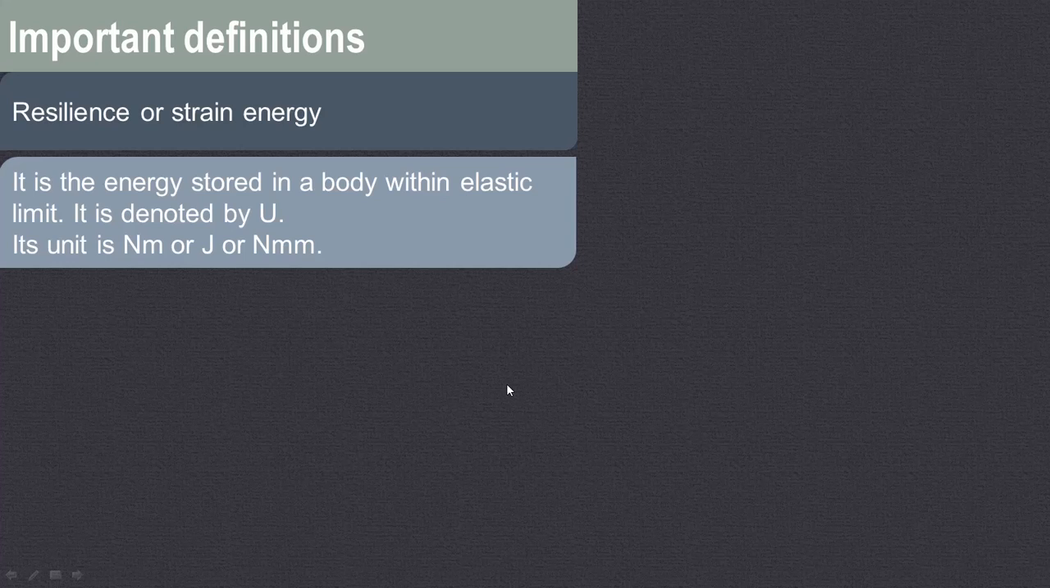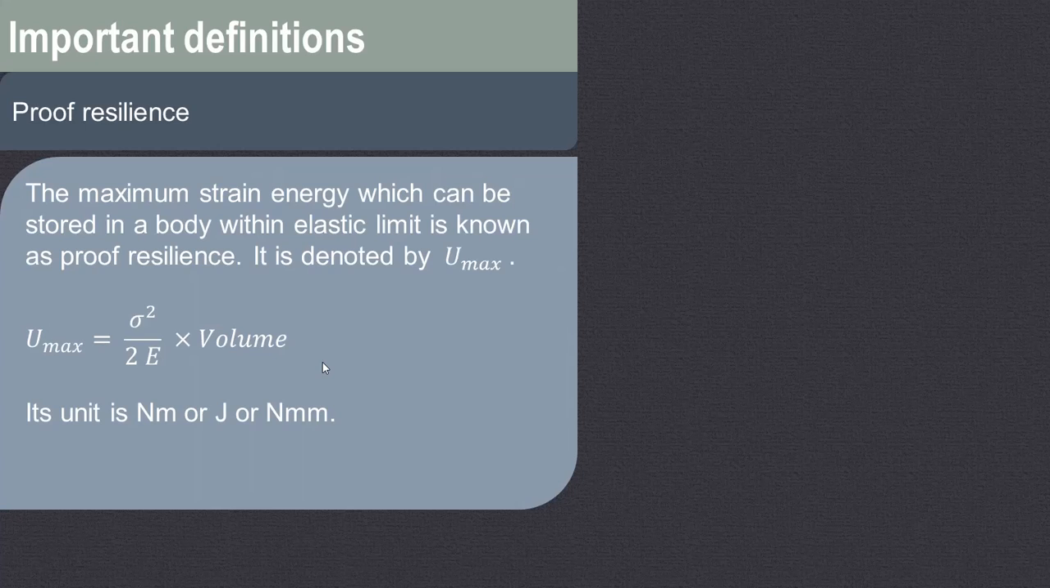Now resilience or strain energy is the energy stored in a body within elastic limit, and it is denoted by U. When the force is applied within the elastic limit, there will be deformation, and whatever energy is stored due to that deformation within elastic limit is known as strain energy or resilience. The unit is Newton meter or joule or Newton mm. Proof resilience is the maximum strain energy which can be stored in a body within elastic limit, and it is denoted by U max. We have already derived the expression for strain energy, so it is sigma square upon 2E into volume. Again the units are the same.